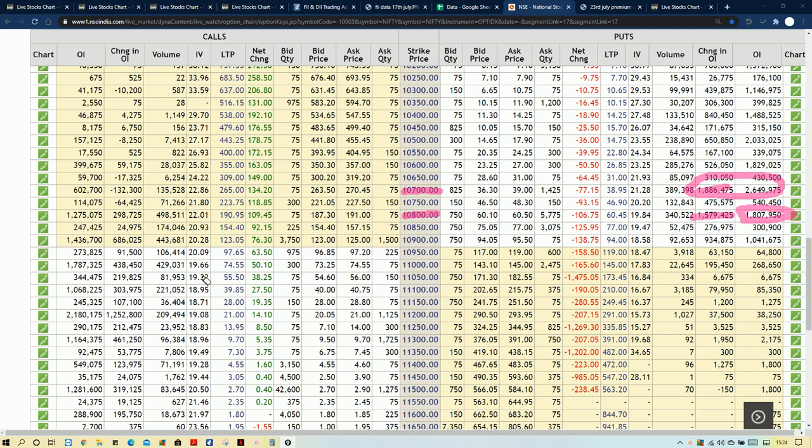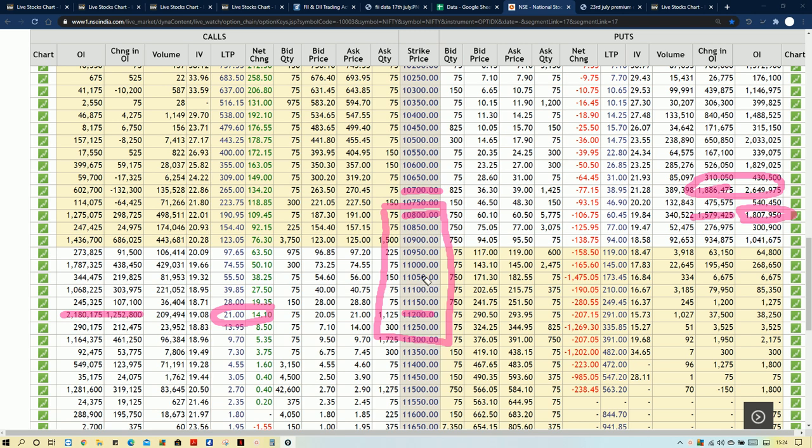And looking at the call side, the maximum buildup has happened at 11,200. At 11,200 all the call buyers were there, so there was a positive note and the premium also increased, which confirms that 11,200 will be the resistance. But at the same time, the strike hitting 11,200 will be more, not towards downside. So that is what it is confirming. The call buying happened, so that is the reason the range should be 10,800 to 11,200. That is what is confirmed in this particular setup.